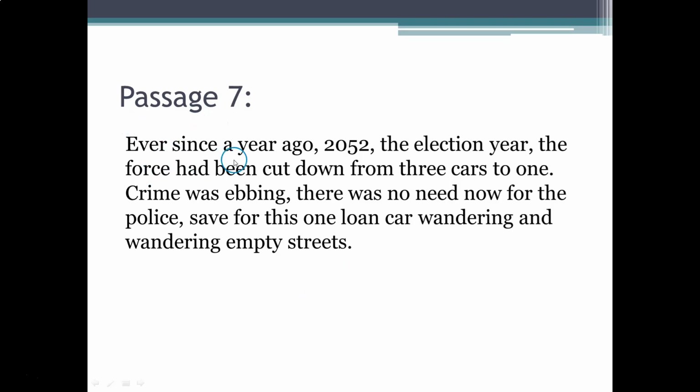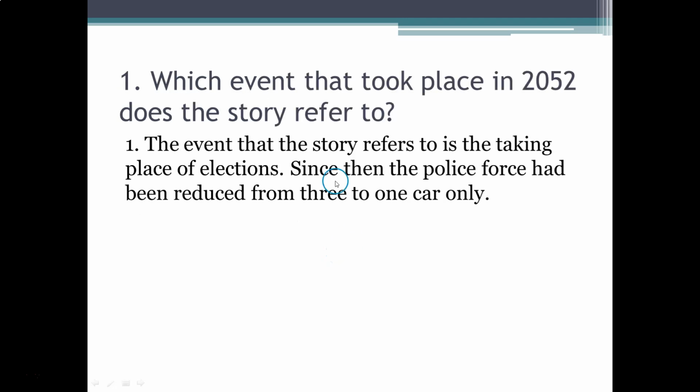Passage 7. Ever since a year ago, 2052, the election year, the force had been cut down from 3 cars to 1. Crime was ebbing. There was no need now for the police, save for this one lone car wandering empty streets.